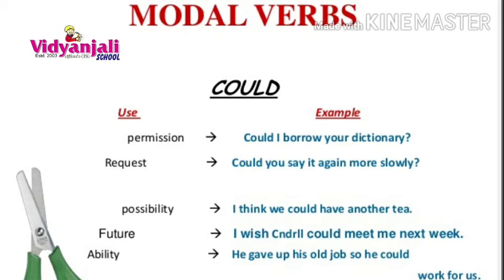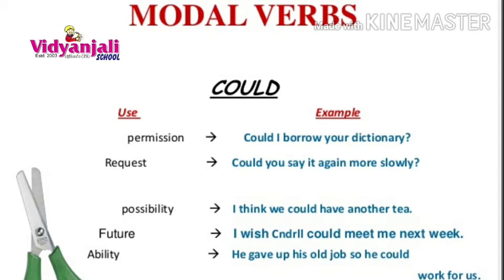Now request: could you say it again more slowly? Possibility: I think we could have another tea. That is a possibility. The meaning is that I think we could have another tea.